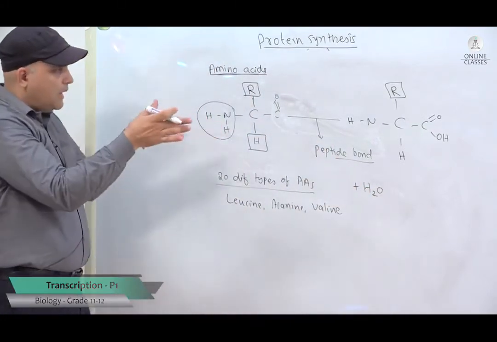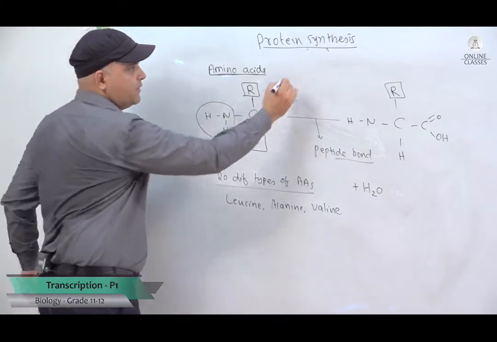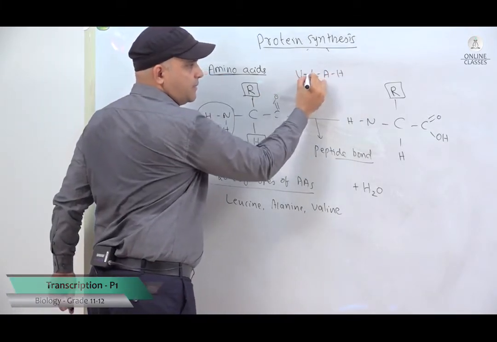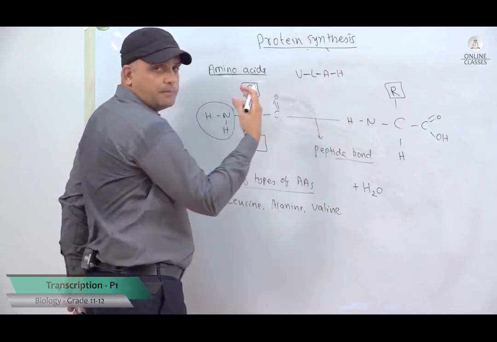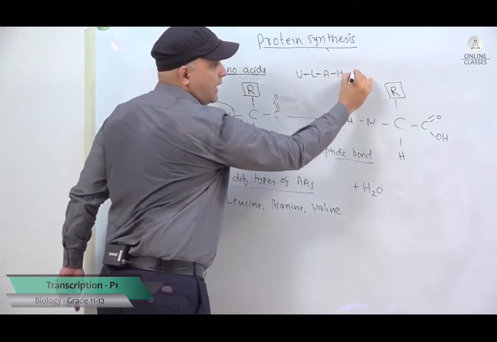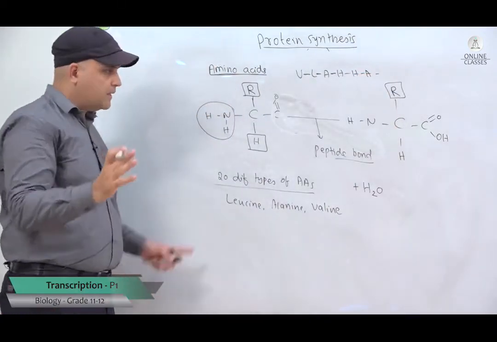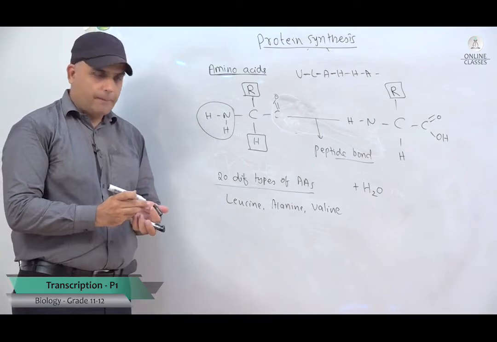So that's how amino acids get attached to one another: valine, leucine, alanine, histidine. So this is the peptide bond, peptide bond, peptide bond, and condensation reaction. Ultimately, you get a polypeptide or a protein. That is how amino acids join together.